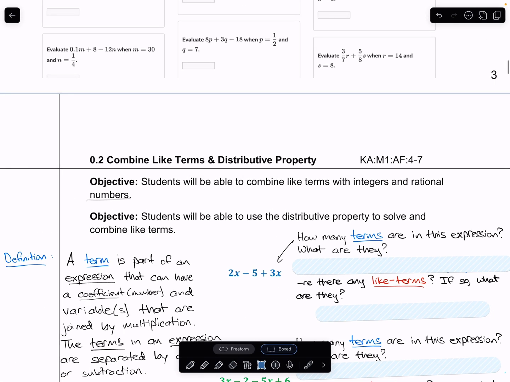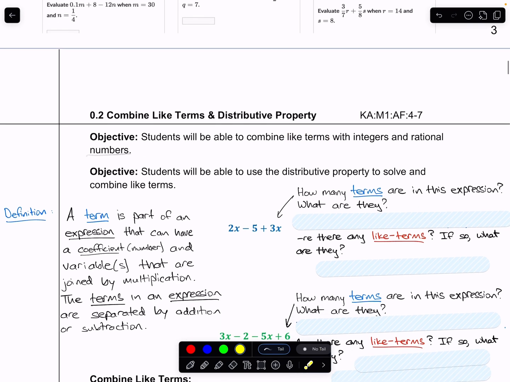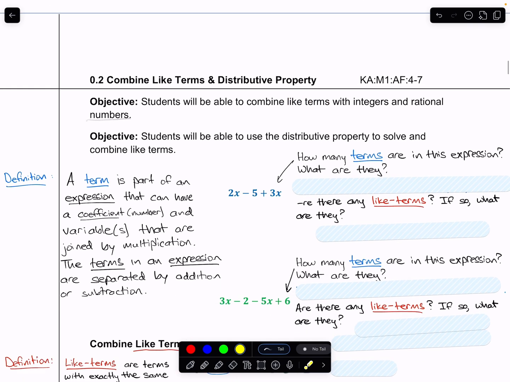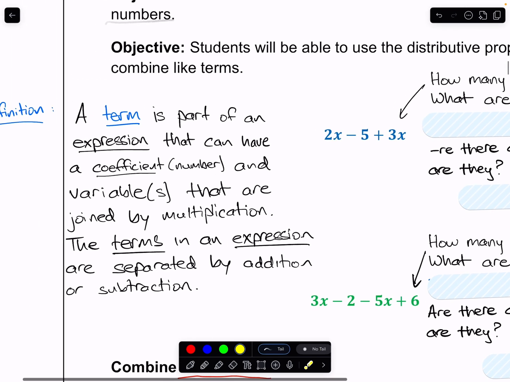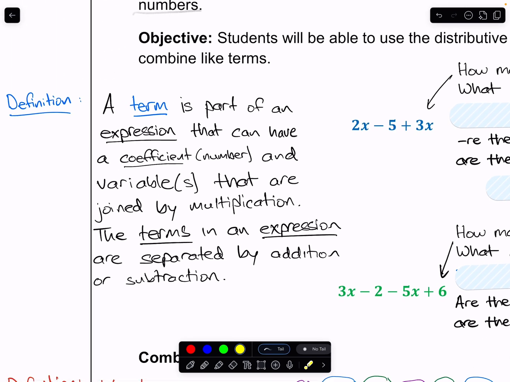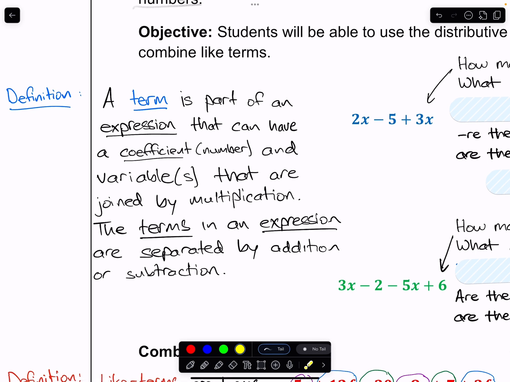Anyway, I'm throwing around words like terms or like terms, and in math, the word term is a very specific thing. So let's go over the definition of what a term is in math. So a term is part of an expression. Remember, an expression from last lesson, that was a vocabulary word.